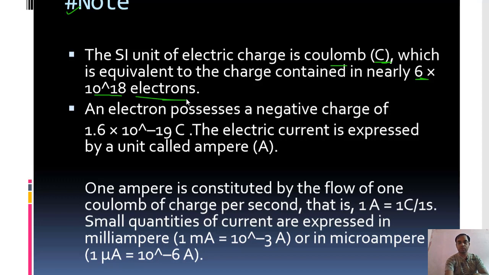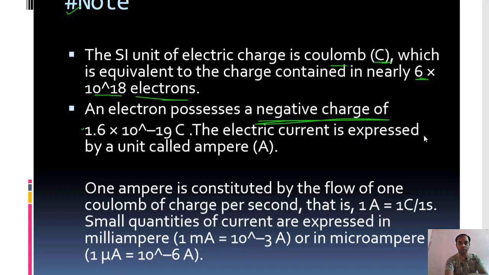An electron possesses a negative charge, and its value is 1.6 into 10 to the power minus 19 coulomb. 1 coulomb consists of 6 into 10 to the power 18 electrons.